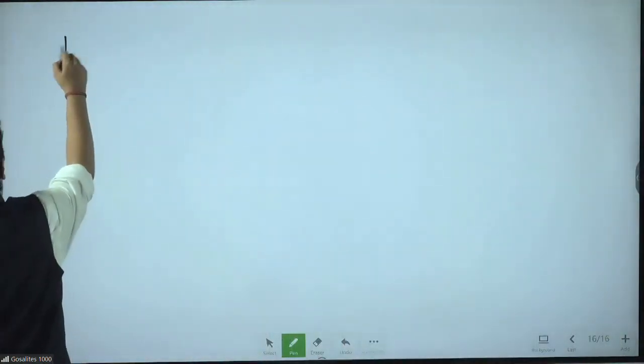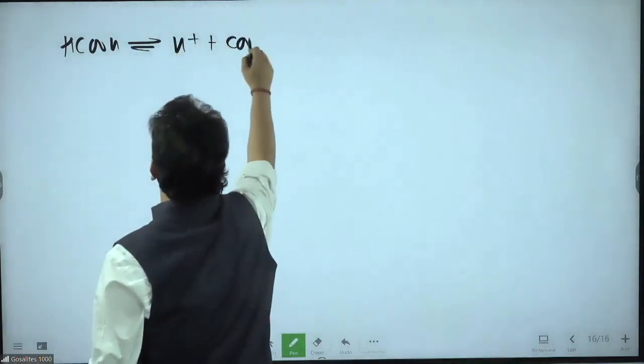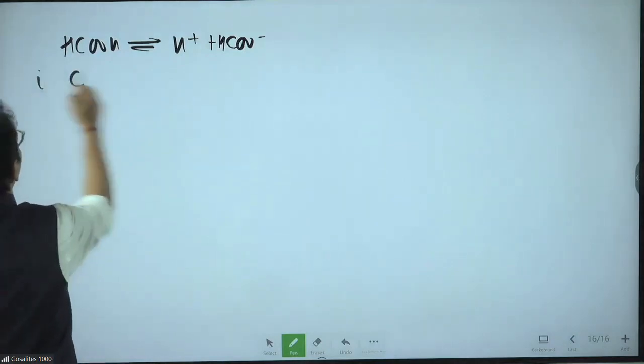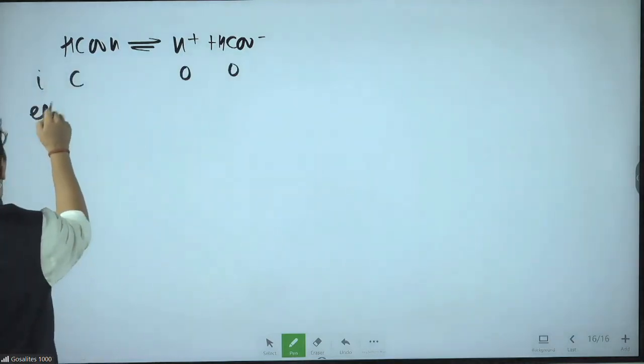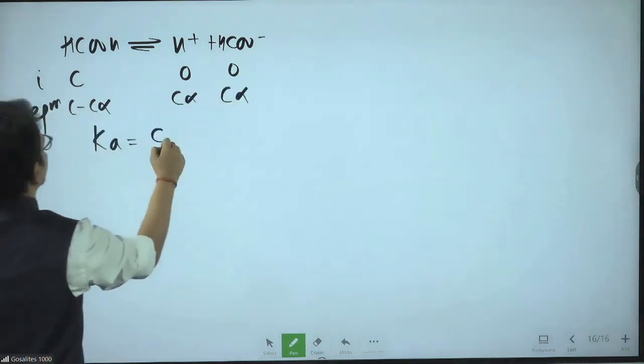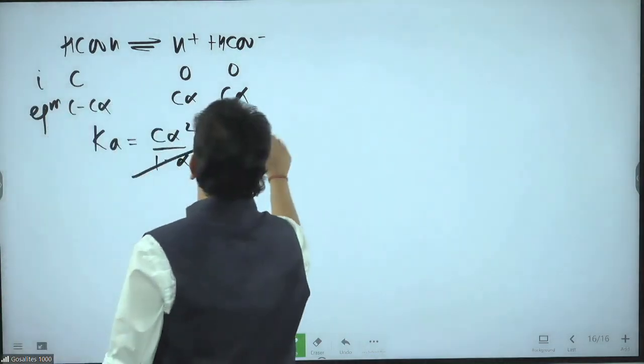If I write HCOOH dissociating to form H plus and HCOO minus, then if this is C, this is 0, 0. At equilibrium, we say C minus C alpha, C alpha, C alpha. So Ka comes C alpha square upon 1 minus alpha. Approximately, if you take 1 minus alpha as 1, it is C alpha square.